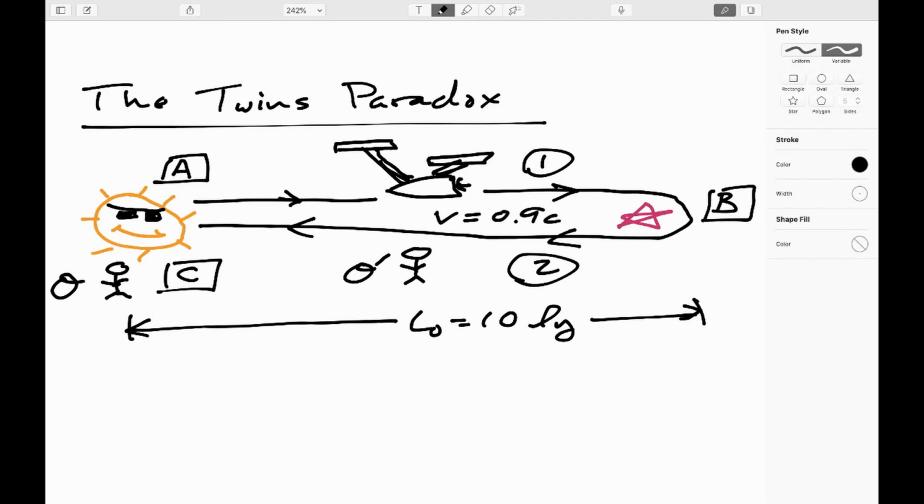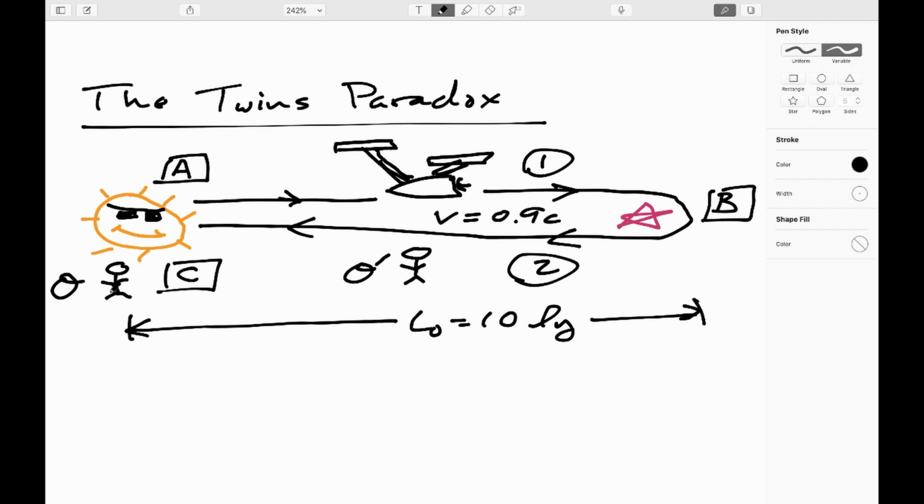Okay, in the last video, we were looking at the consequences of time dilation and length contraction, and one of the issues that I glossed over at the time was what we called the twins paradox. So let me go ahead and state the twins paradox here. Let's imagine that we have two twins, both born on Earth.